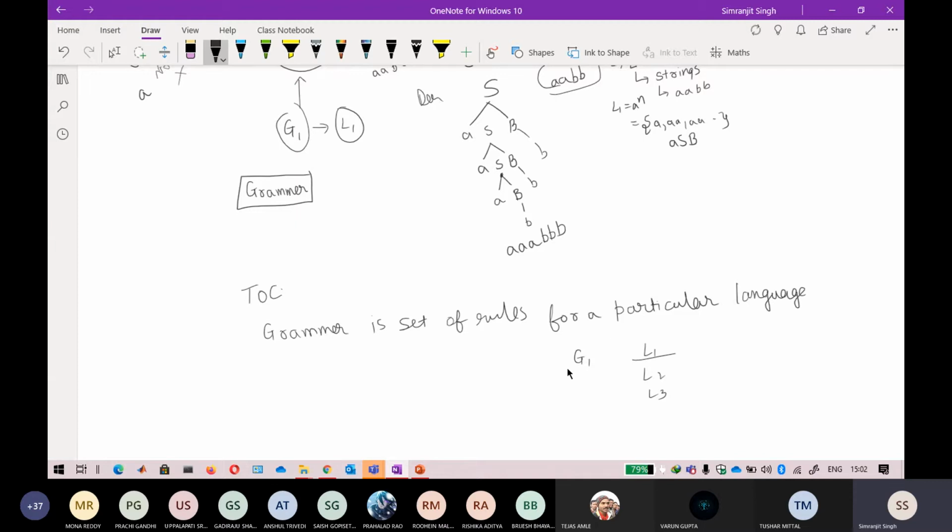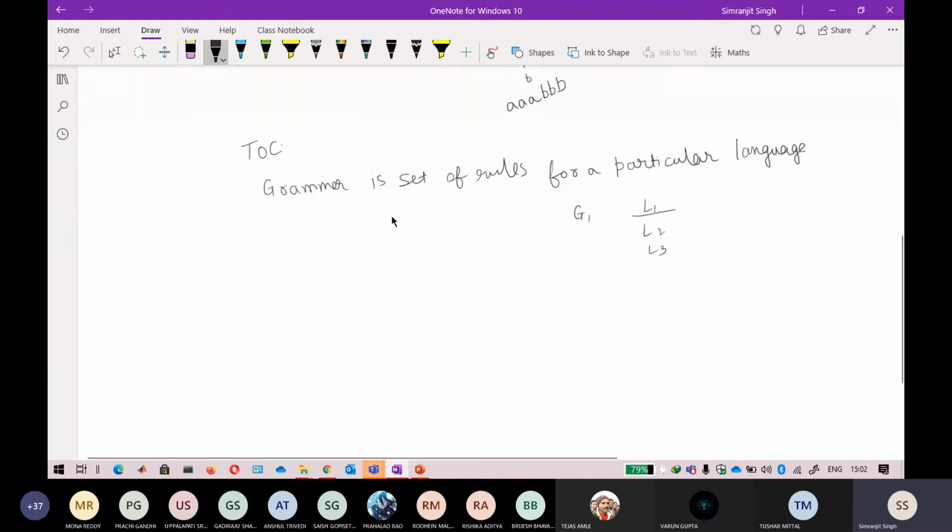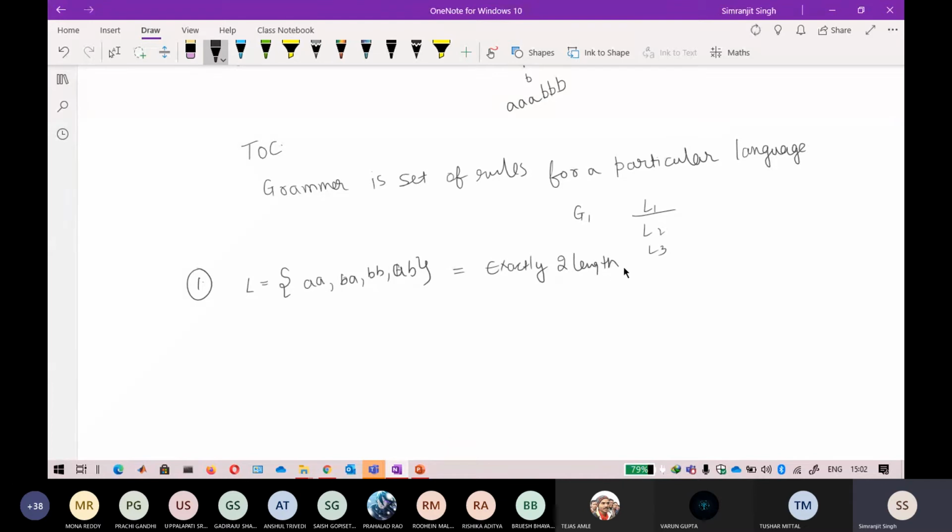Suppose I take a language and reverse engineer from it, I will go towards a grammar. Just take the language of aa, ab, ba, bb. This is the language that contains the set of all strings where the input alphabet is a and b, and it contains exactly two length strings. This is one of the starting questions that we have already done.